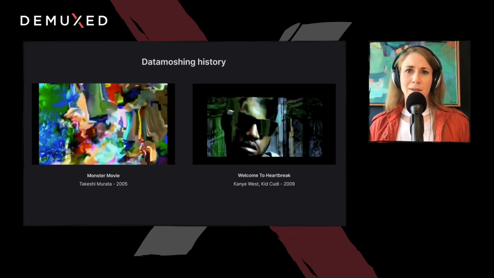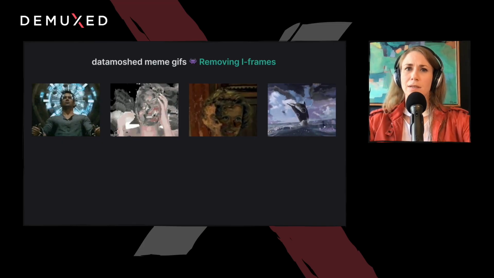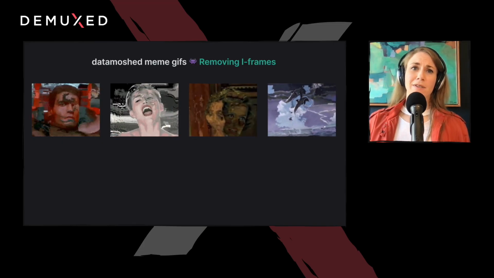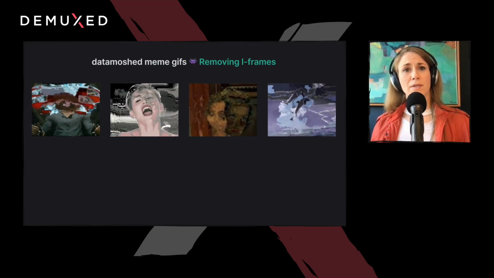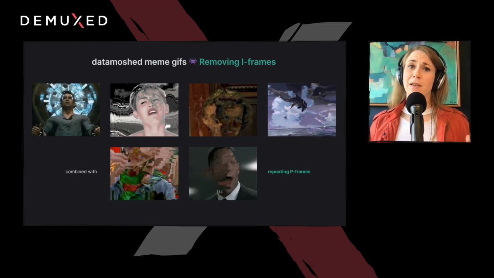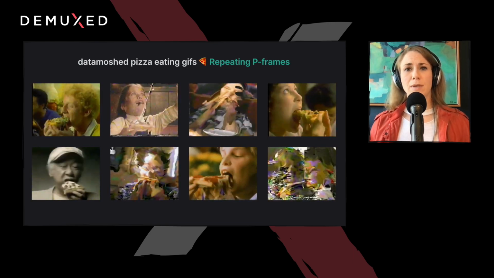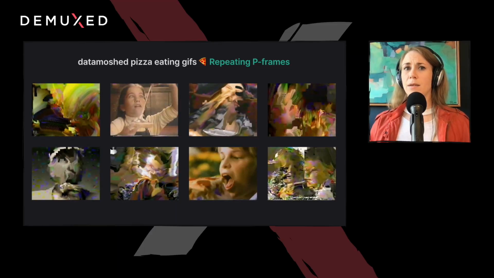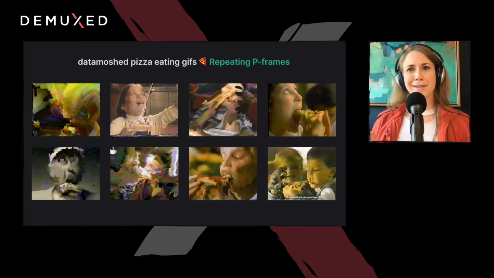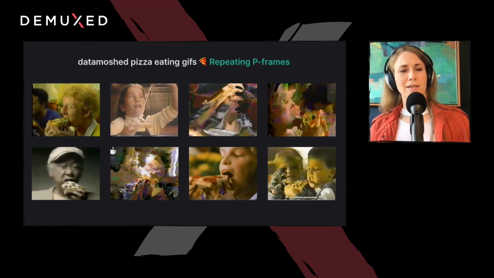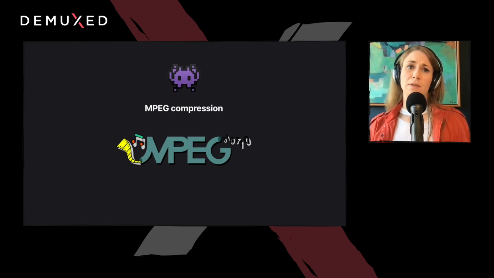Between me and Kanye, data moshing is mainstream, and the internet has steadily used it for meme purposes since its inception. Speaking of, these memes here show off one of the two main flavors of the aesthetic, removing iframes. This is commonly combined with repeating p-frames. And this second technique is a particular favorite in pizza eating GIFs. Seriously, I think p-frame should unofficially stand for pizza frame. And with that segue, let's dive into what IMP actually stand for and how the Motion Picture Experts Group compresses video into these frame types.